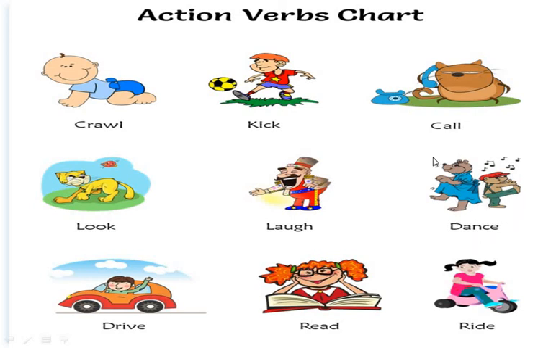See the picture, they all are dancing. Two animals are dancing. Now next one, drive. D-R-I-V-E, drive. See that man is driving a car. Now next picture, read. That girl is reading a book. R-E-A-D, read. Now ride, R-I-D-E, ride. See that girl is riding.